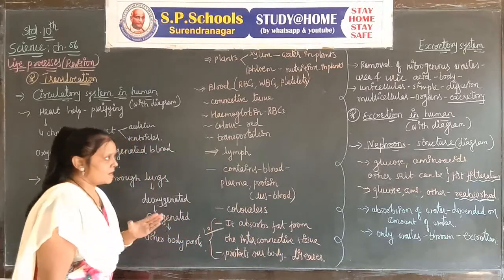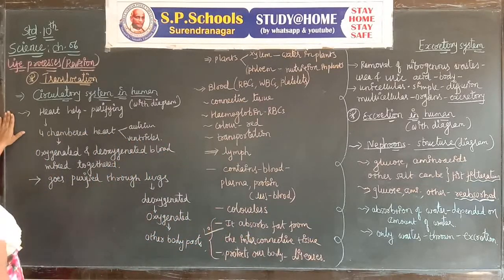Translocation occurs with the help of the heart. It shows the circulatory system. You have to draw two diagrams for it: the internal structure of the heart and the circulatory system of the heart, with explanation. You have to study about two connective tissues in the circulatory system of humans. They are called blood and lymph. Structure of blood, function of blood, structure of lymph, function of lymph.